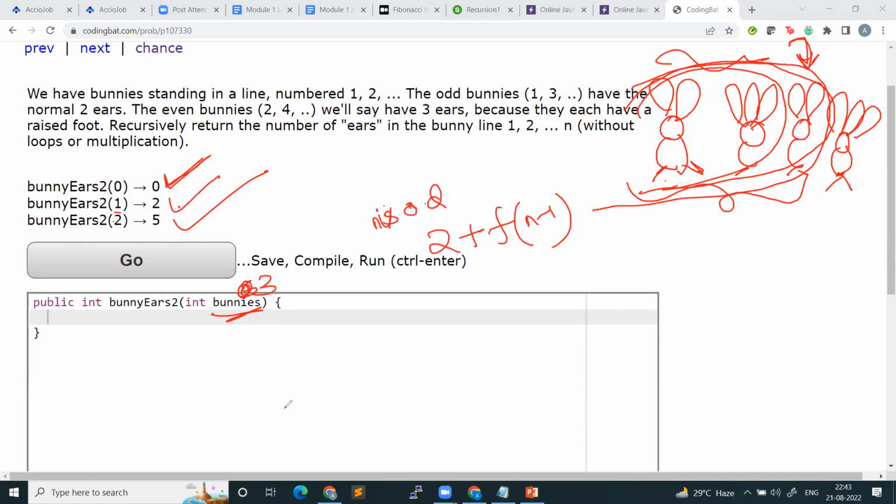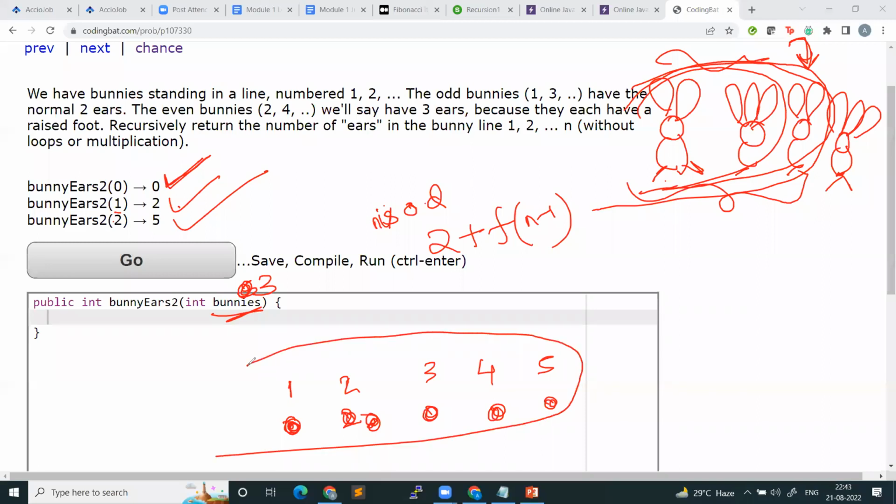Look guys, try to understand. I am saying this is bunny number 1, bunny number 2, bunny number 3, bunny number 4, bunny number 5. So let's say I have to calculate the total number of ears of these 5 bunnies. The 5th bunny will have how many ears? 2 ears. So it is nothing but 2 plus the total number of ears that these 4 bunnies have. What is f of 5? f of 5 is nothing but 2 plus f of 4.